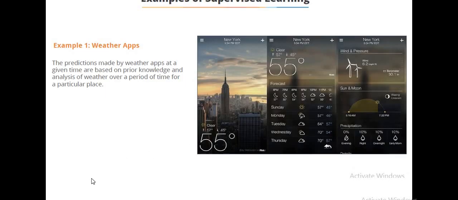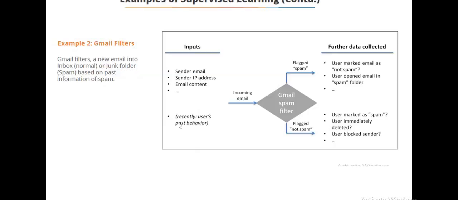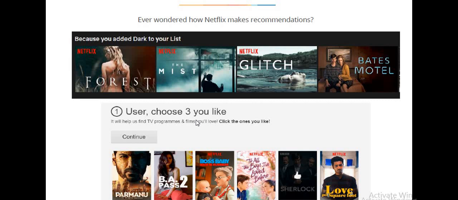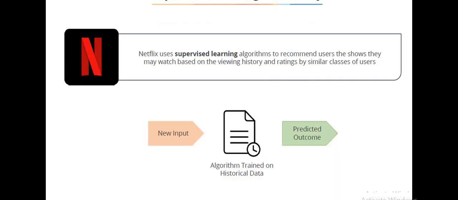Examples of supervised learning are a weather app, which predicts the temperature for the next day or next hour, Gmail spam filtering, and the recommender system from Netflix, which uses association algorithms.